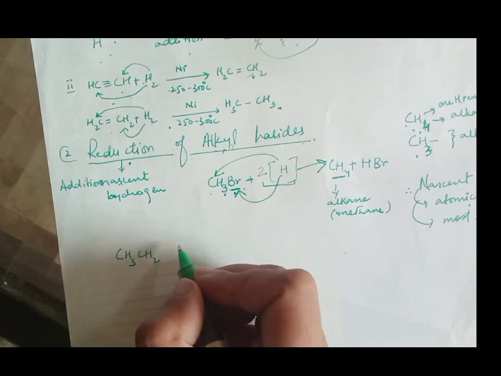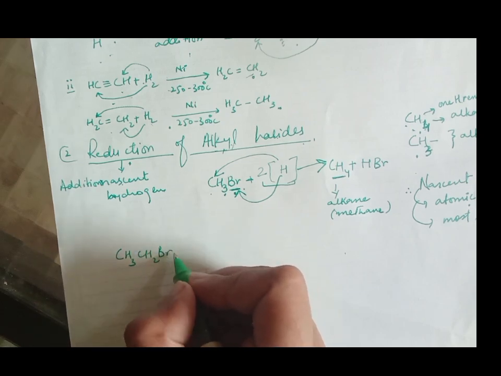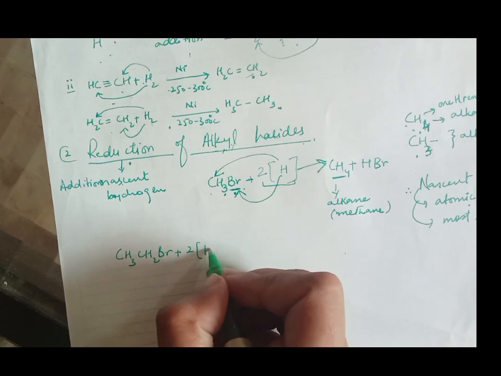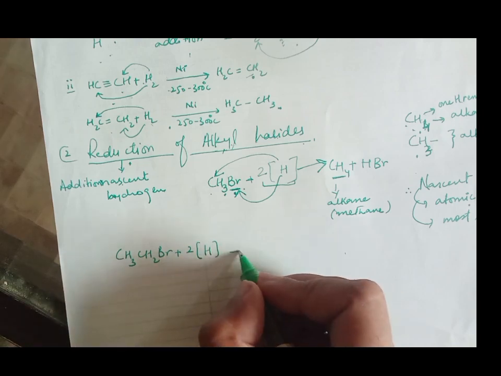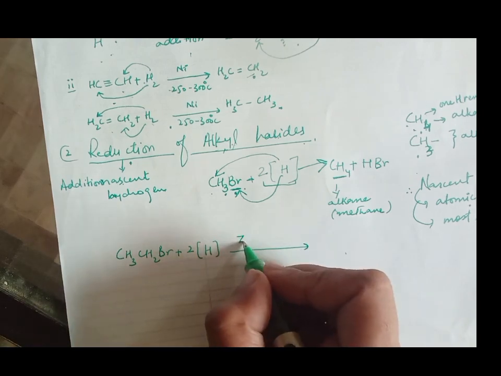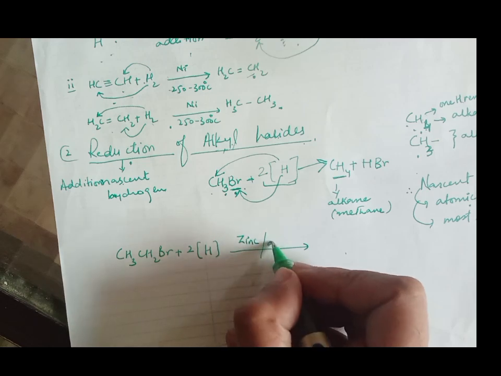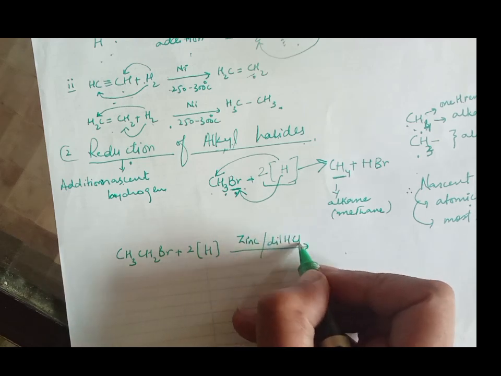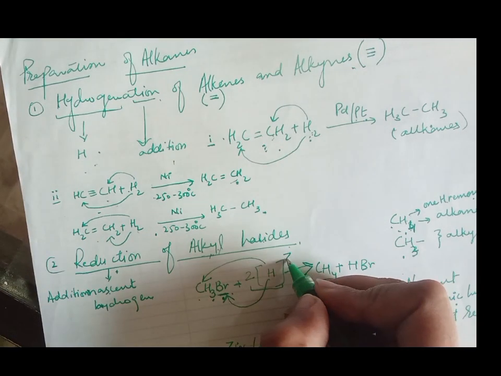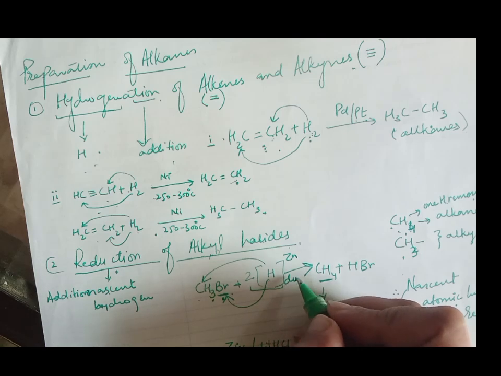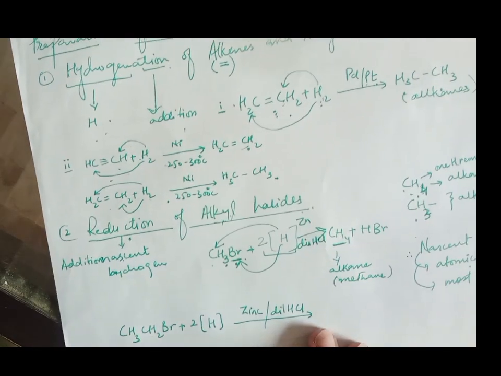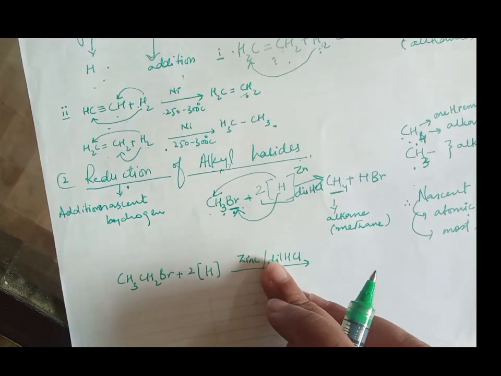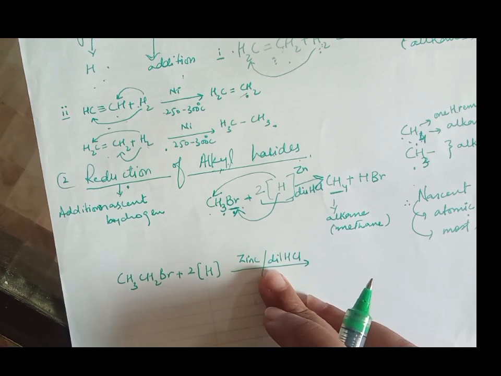So these are two hydrogens, one hydrogen moves towards here and the other combines with this. Another alkyl halide, in this we add two atomic hydrogens, and one important thing is the addition of catalyst, zinc and dilute HCl in both cases. Zinc and dilute HCl. This is a catalyst which is necessary to carry out the reaction, and you have to mention it at any cost.